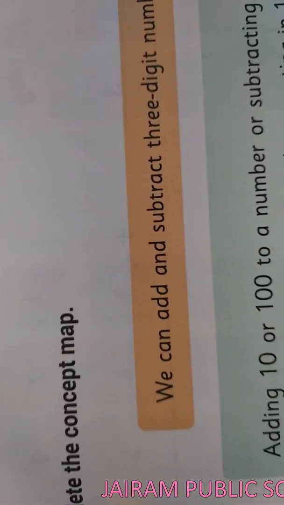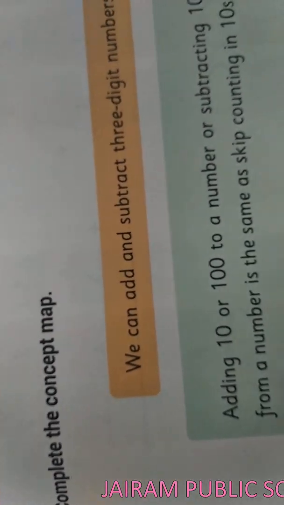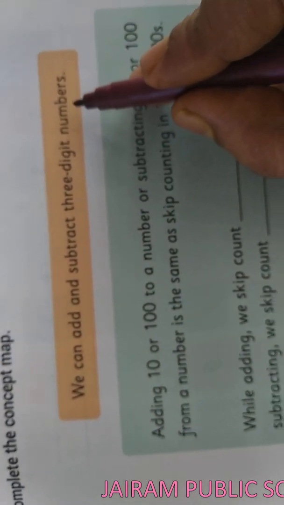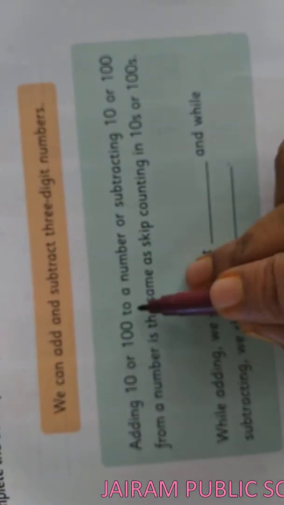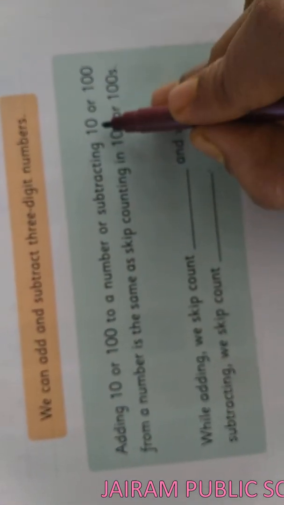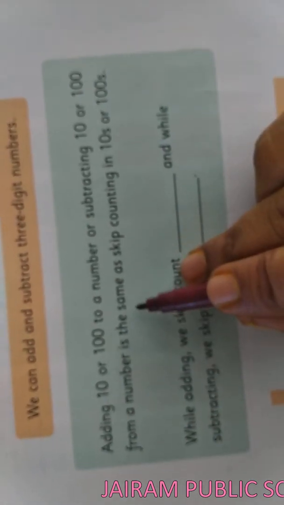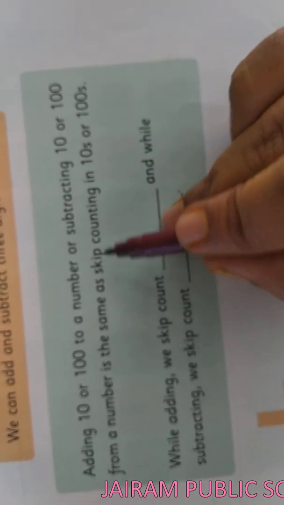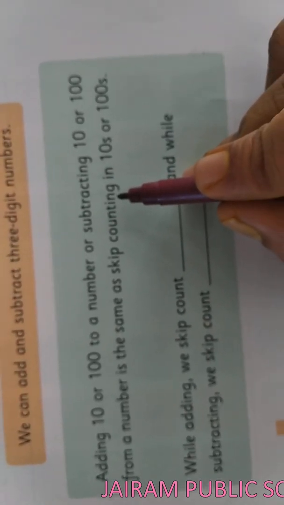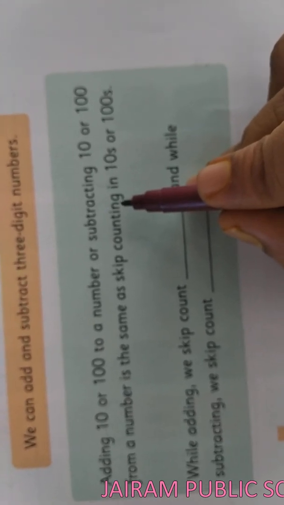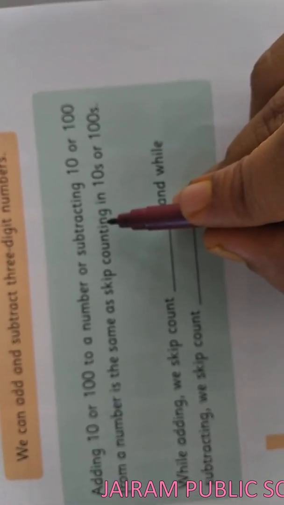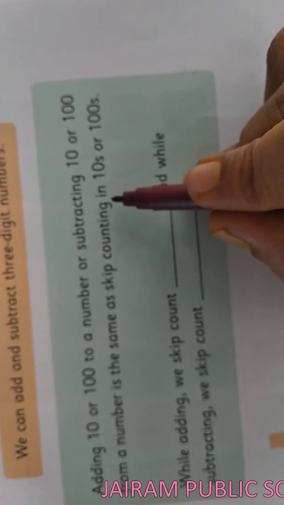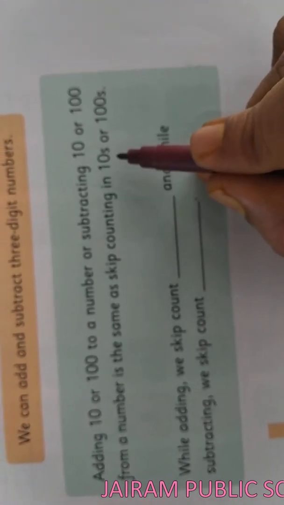Yes, so next we came to the end of this lesson, Kana. See here, we came to the concept map. We can add and subtract 3-digit numbers. Adding 10 or 100 to a number or subtracting 10 or 100 from a number is the same as skip counting in tens or hundreds. Skip counting we have completed in that problem, isn't it? Skip counting forward means we will do addition, and skip counting backward means we can do subtraction.